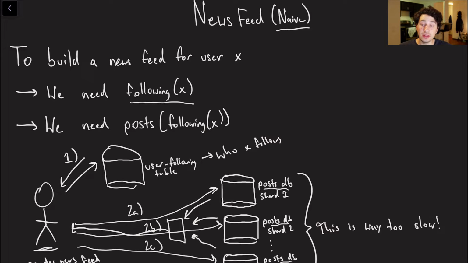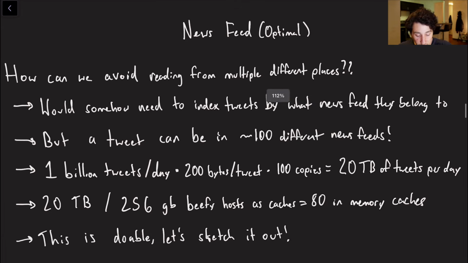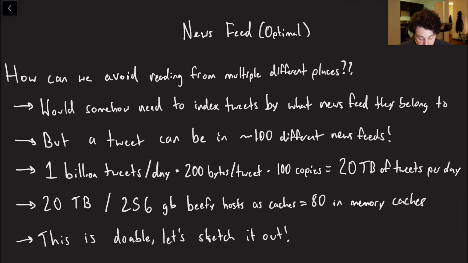In reality, what we would like to do is put in a little bit more work on the write path so that we can speed up our read path a little bit more. So let's actually start to talk about that. Here's what I would call the more optimal newsfeed.